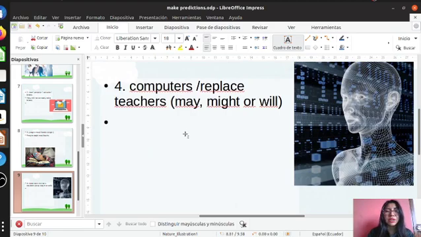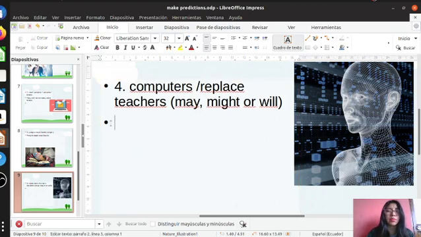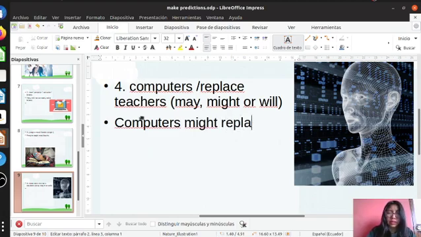Computers replace teachers. In this case, I can use might or will. In this case, I am not sure that computers replace teachers, so I am going to use might. Computers might replace teachers. As I am not sure about that, I am using might.